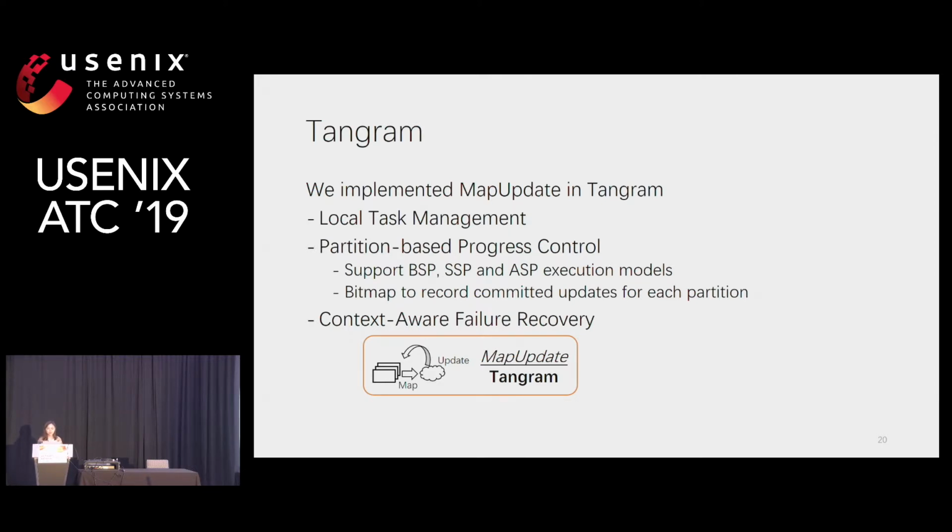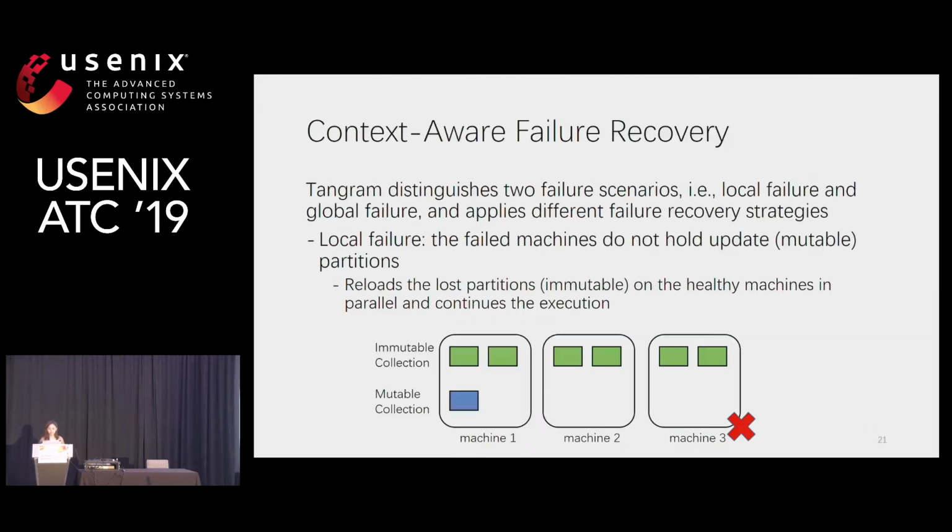With this progress control mechanism, Tangram allows different consistency models for iterative workloads, and it provides fault tolerance for mutable data collections.